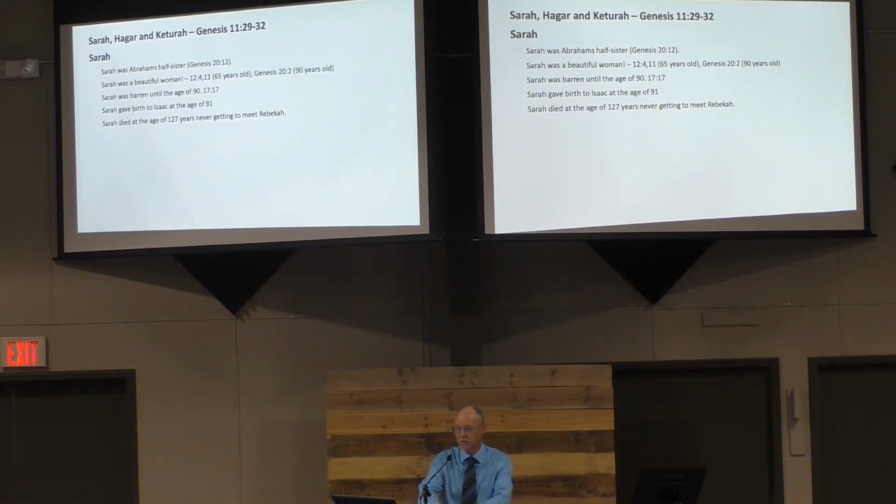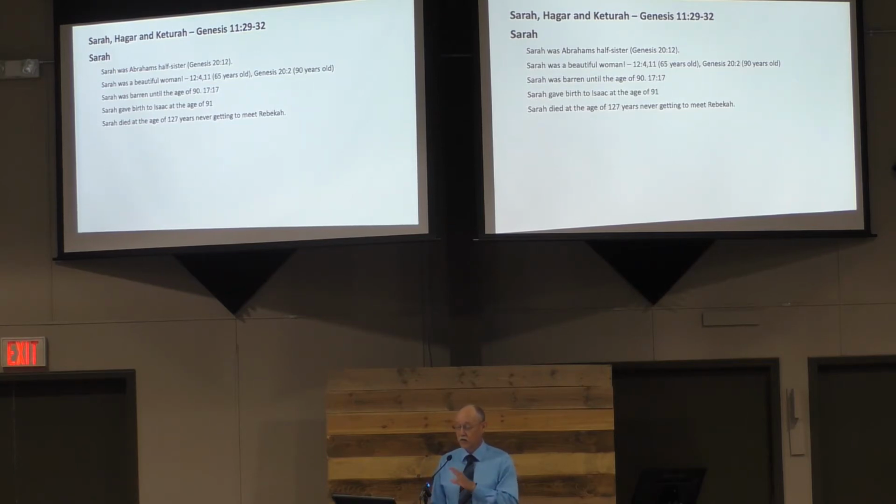All right, so let's talk about these three: Sarah, Hagar, and Keturah. First of all, let's talk about Sarah. Let's bring some general facts that we know about Sarah. Well, first of all, she was Abraham's half-sister. That's found in Genesis chapter 20 and verse 12. He'll make that comment when he's trying to justify his lying, but he will say, no, really, she is my sister. She's a half-sister, but she is.